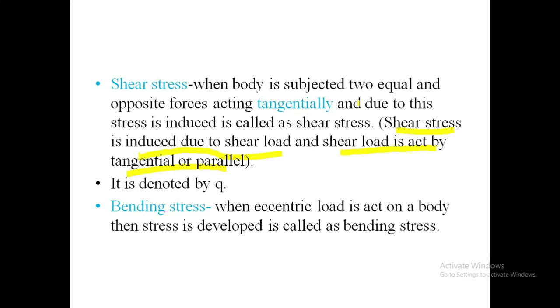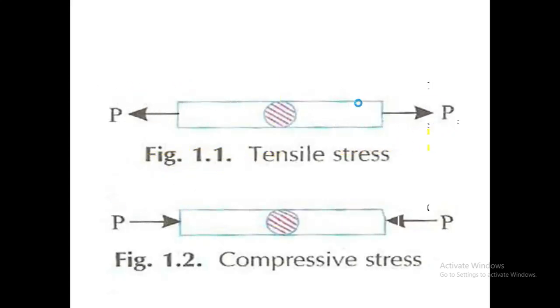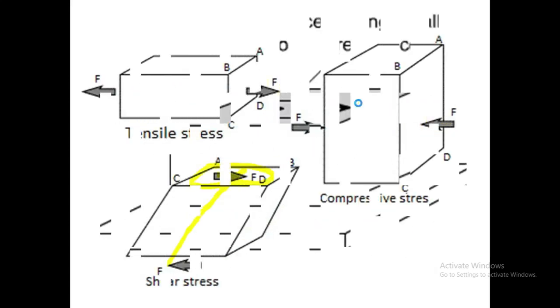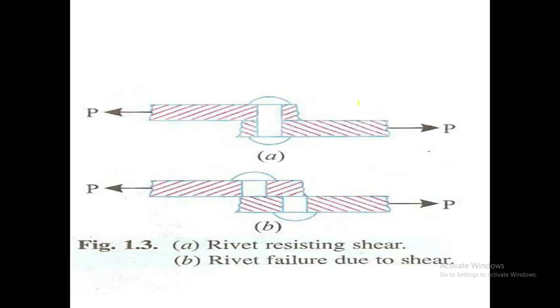The next is bending stress. Bending stress is induced due to the eccentric load. Eccentric load does not coincide with the axis of a body. So it is called the eccentric load, and due to this eccentric load some bending stresses are formed. And these are the types of stresses.